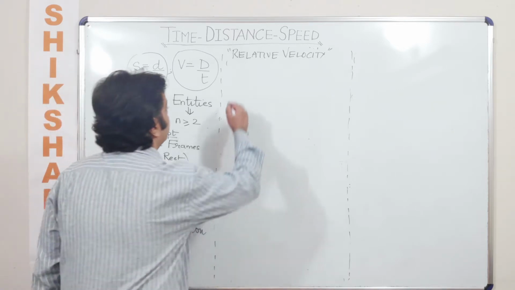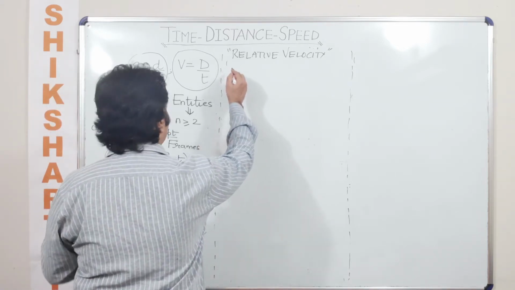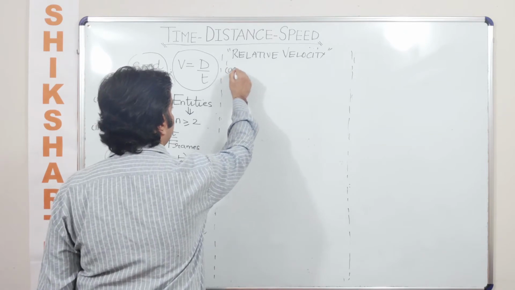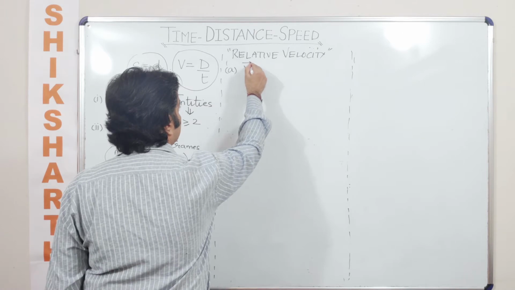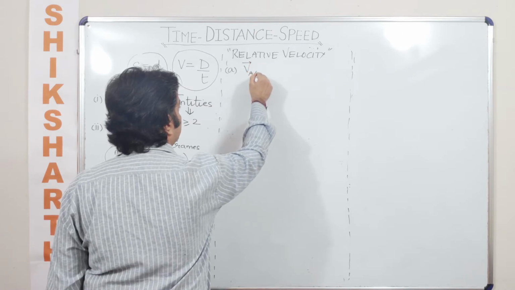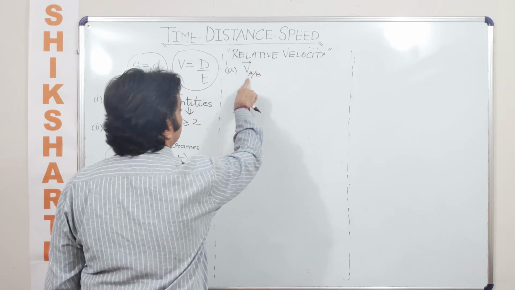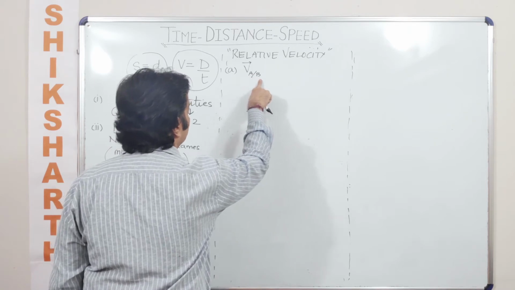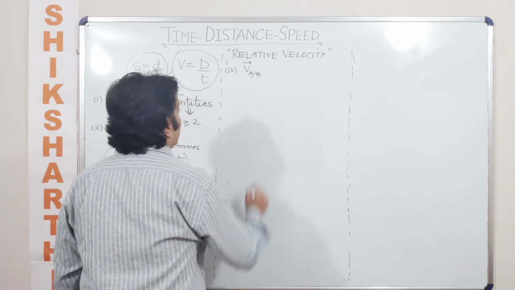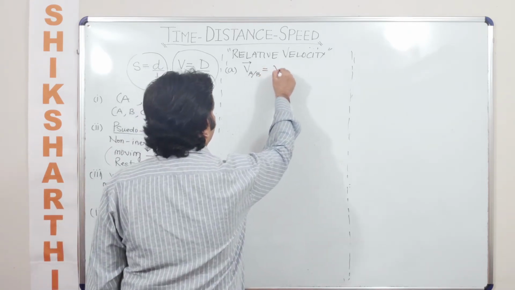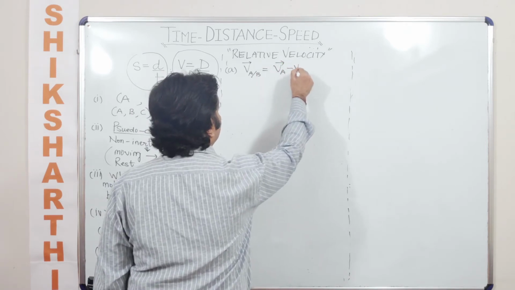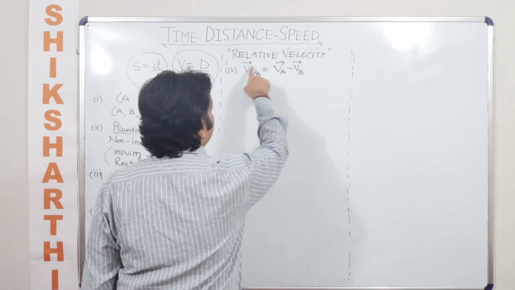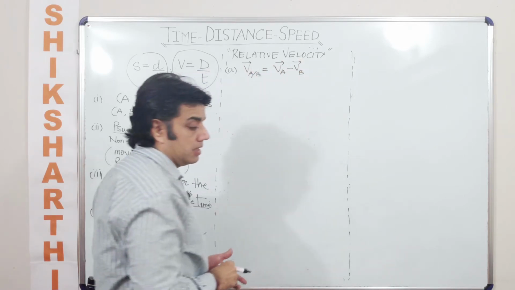Now, when we are talking about two bodies moving in the same direction, the relative velocity, this is how we represent it. There are different representations. Here we are saying A with respect to B will be nothing but VA minus VB when they are moving in the same direction, and this formula itself speaks because the direction is the same.